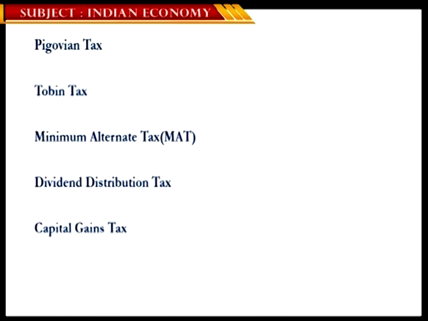Before going ahead, let me make clear what exactly we discussed in this session. We discussed what is taxation, the difference between direct and indirect taxes, and the difference between cess and surcharges, and then we understood various terminology related to taxes.